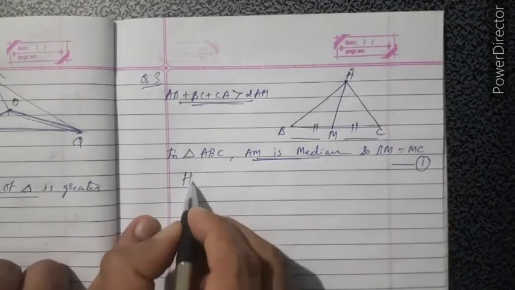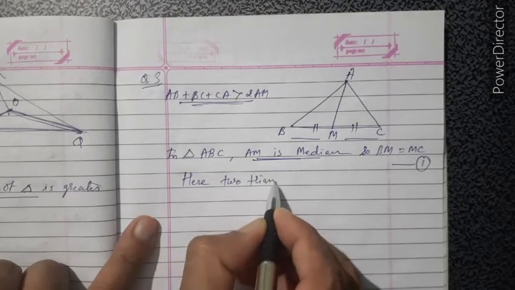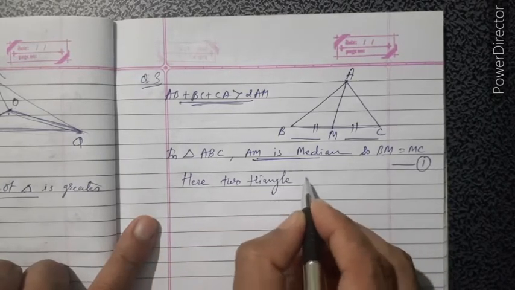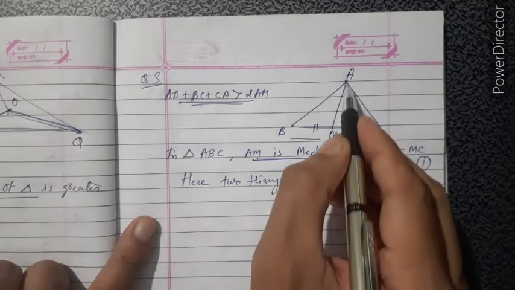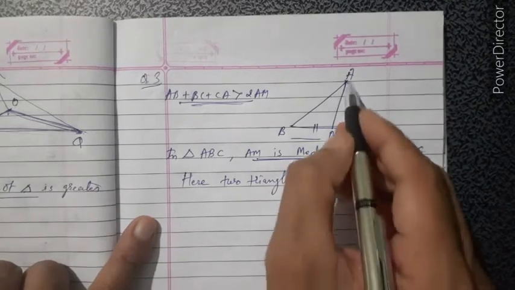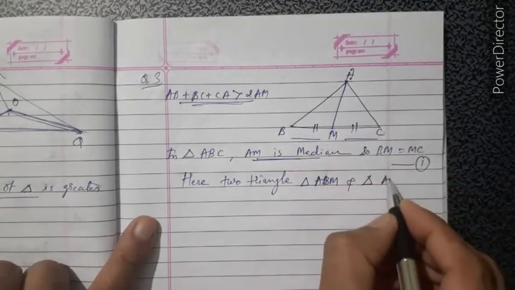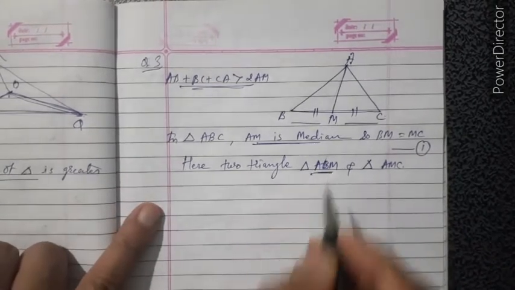Which are they? Here, the first is triangle ABM, and triangle AMC is there. First we take ABM.